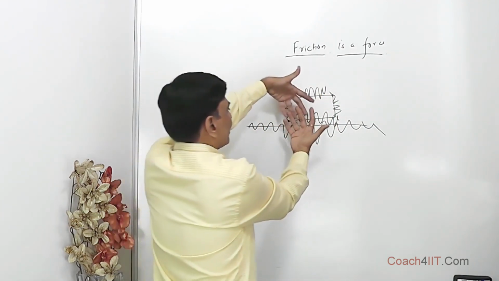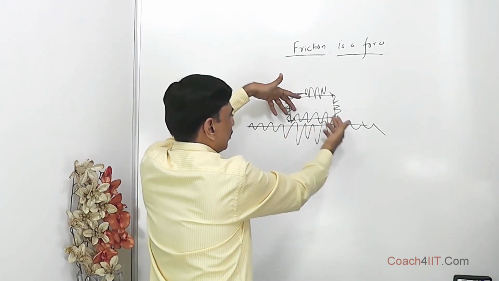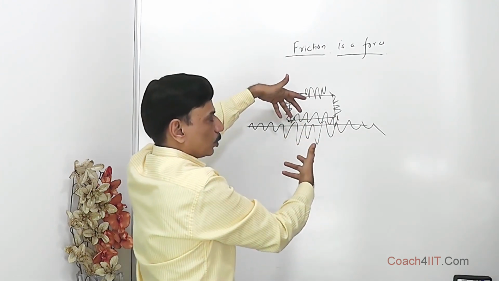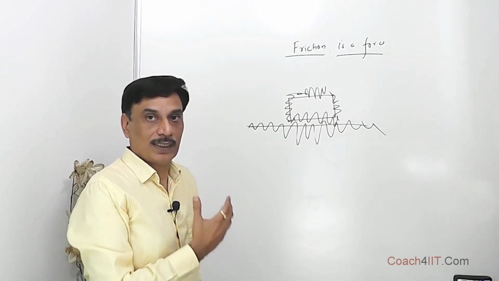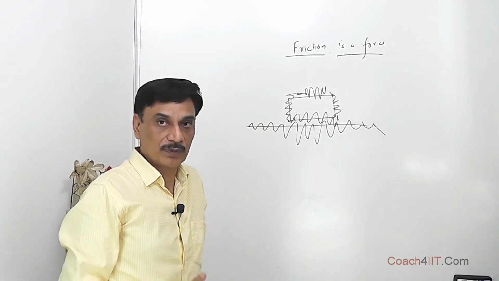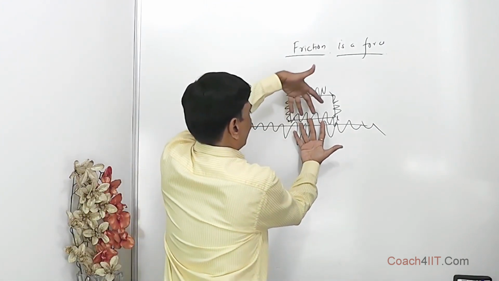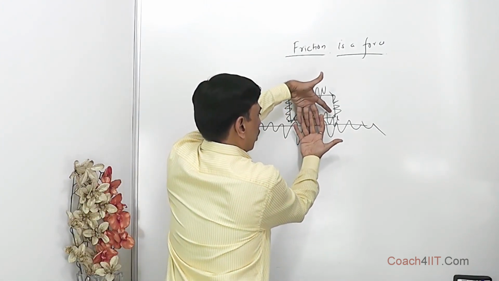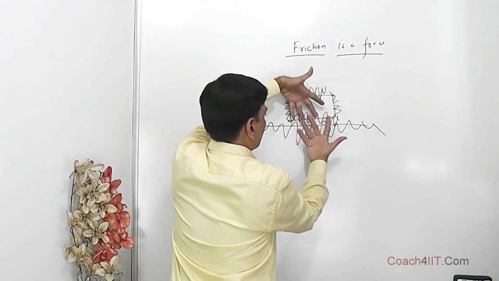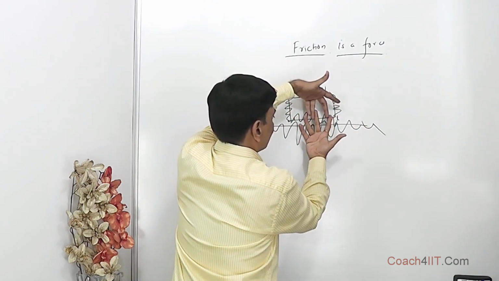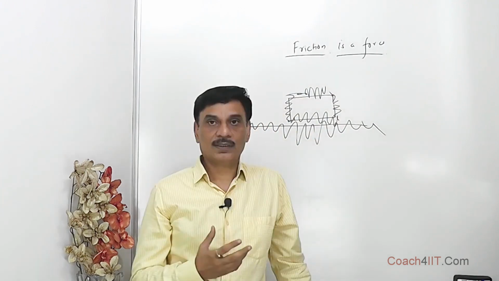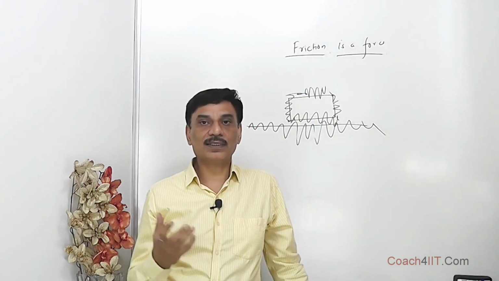So we are not able to see these hills and valleys because they are so small, but they play a definite role in the relative motion between the surfaces. Also, when these irregularities are interlocked and we try to move it this way, certainly some of the irregularities get broken. That is what we call wear and tear.